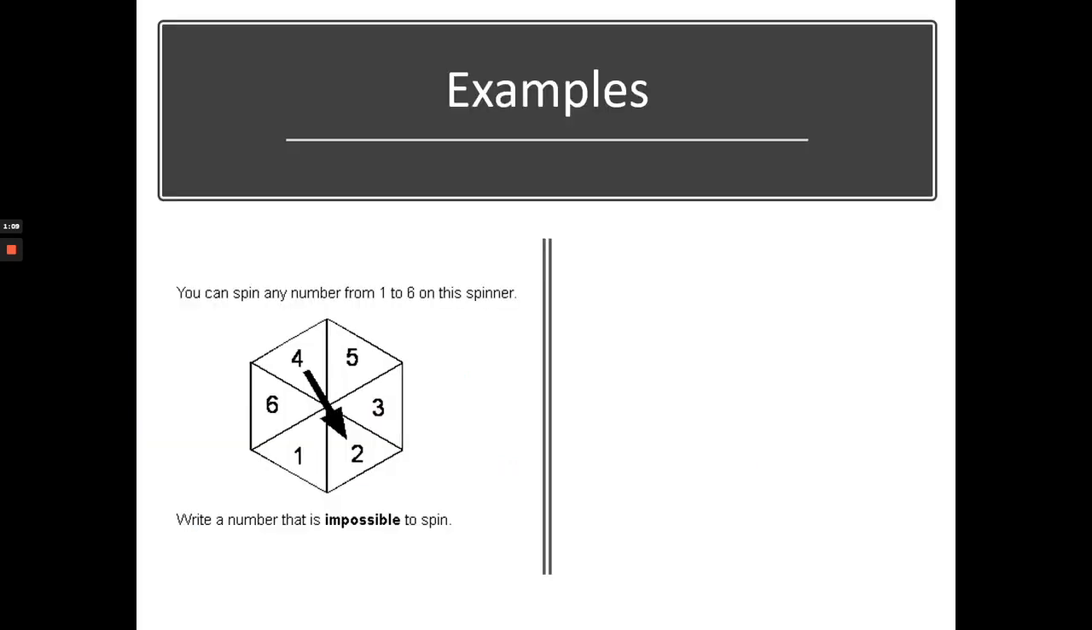An example. You can spin any number from 1 to 6 on this spinner. Write a number that is impossible to spin. We know that you can write any number here which is not shown on the spinner. Any number which is less than 1, can be a 0, can be a -5, can be 7, can be 9, can be 12. Any number which you don't see on the spinner right now: any number less than 1, and any number more than 6.